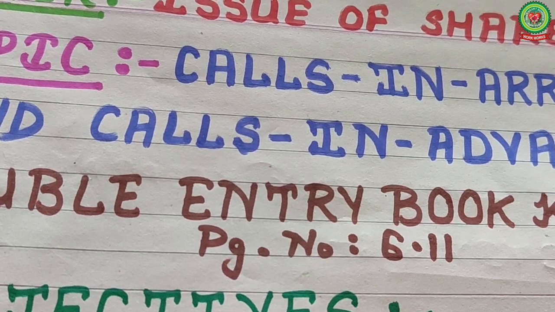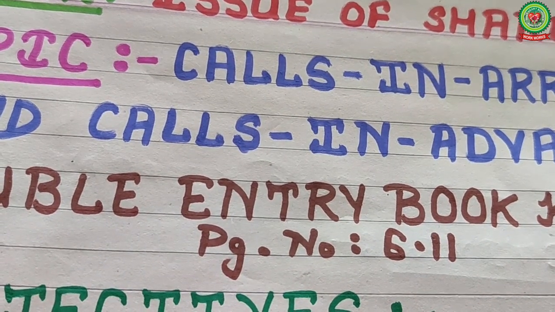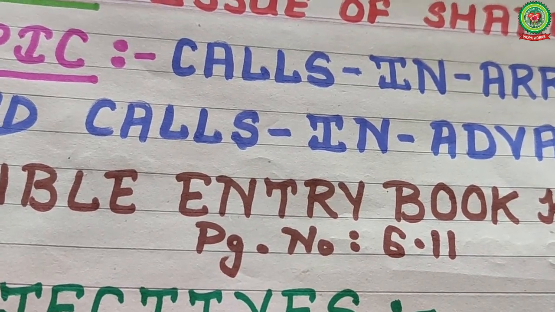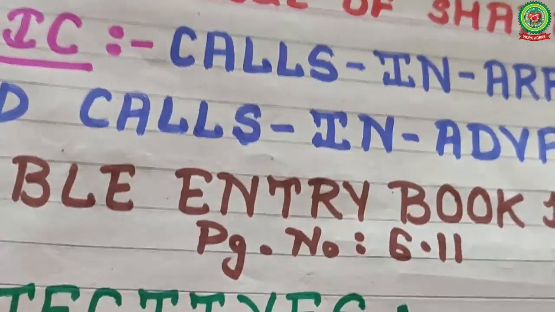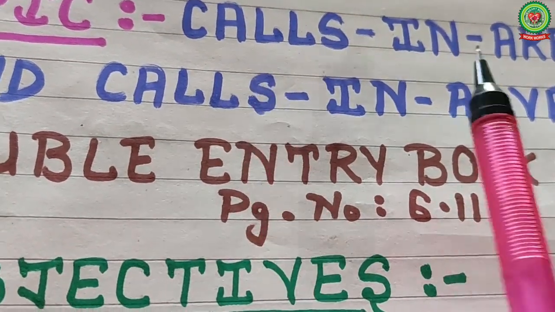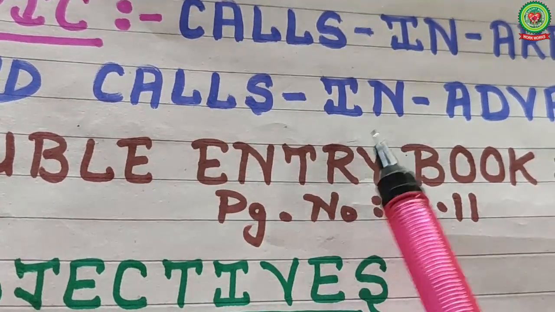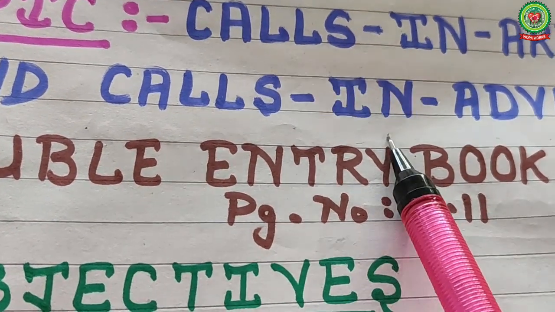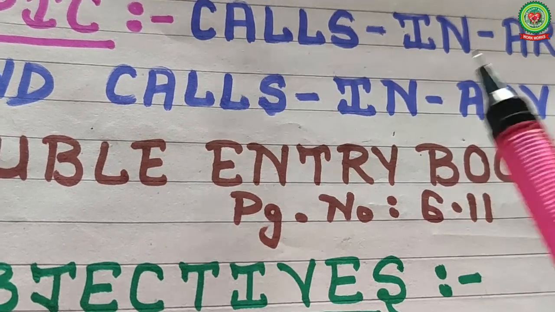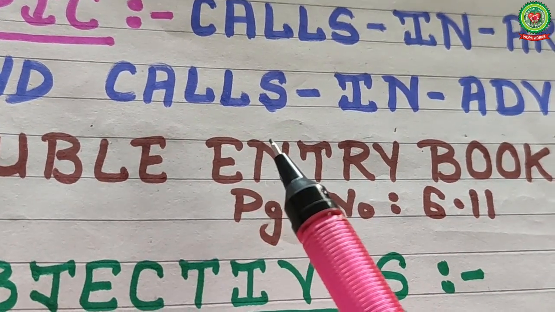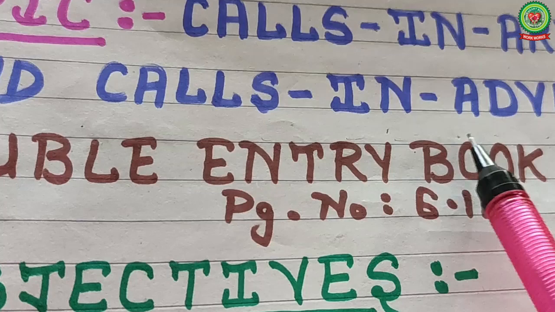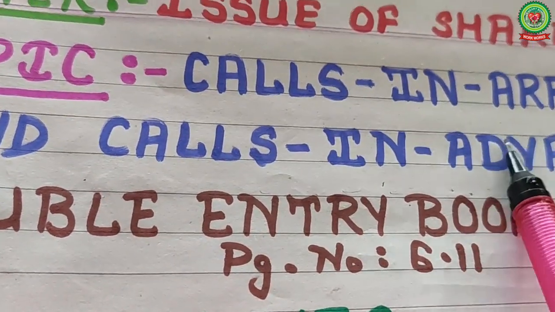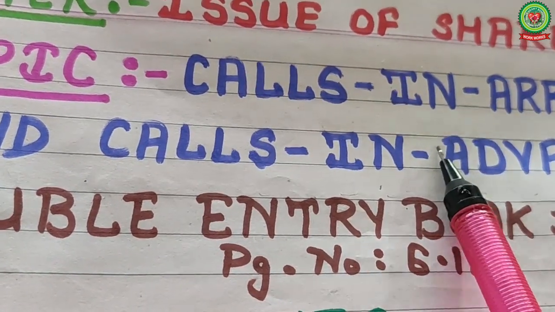Calls in arrears: any shareholder who failed to pay any call, like first call, second or final call. In this case, the company considers it as calls in arrears. And what is calls in advance? If any shareholder pays the first call or second or final call along with the allotment money, it is considered as calls in advance. It means the person paid the calls in advance. In arrears means not yet paid.